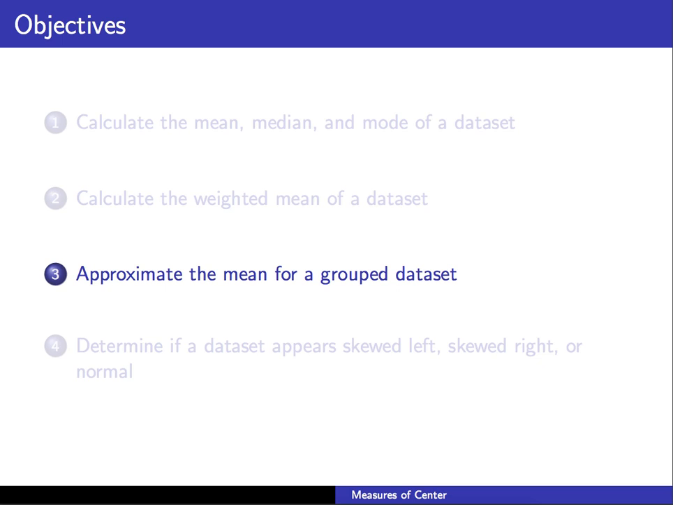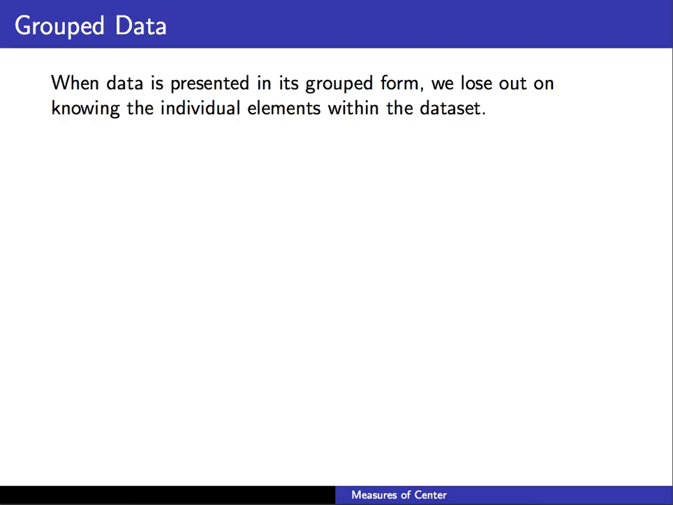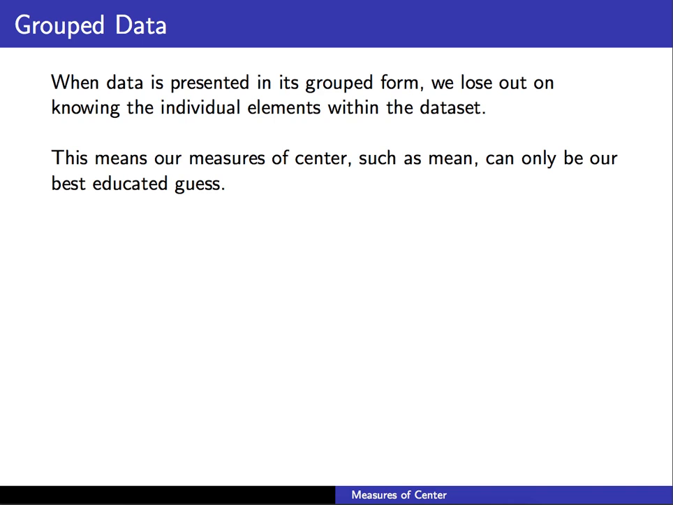In this video, we're going to look at approximating the mean for grouped data sets. And when data is presented in grouped form, unfortunately, we lose out on knowing the individual elements within the data set. So that means that our measures of center, such as mean, can be at best an educated guess. We're not going to know exactly what the mean is, but we can get a decent idea of what it is.